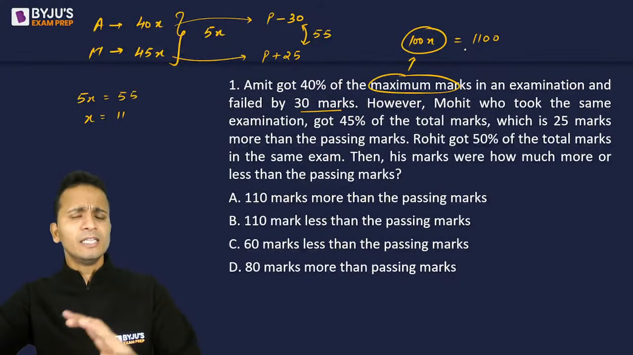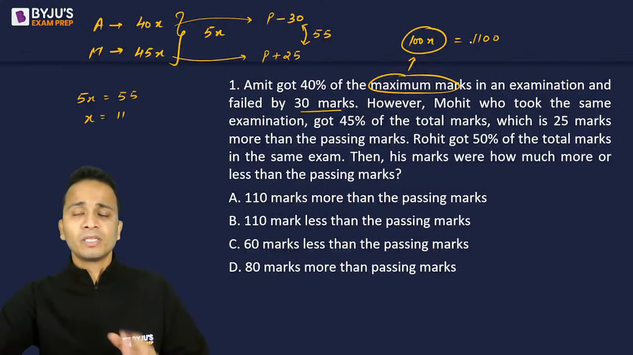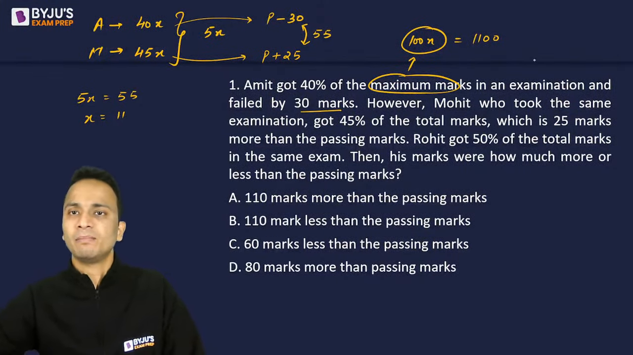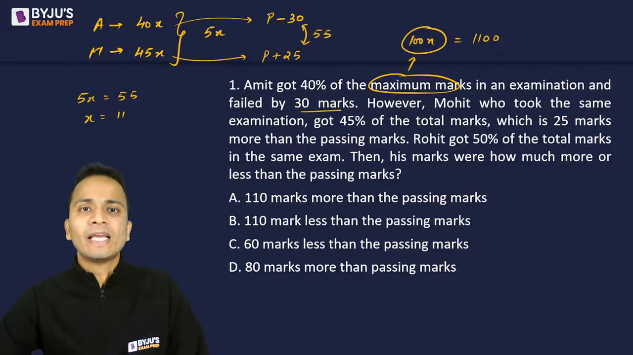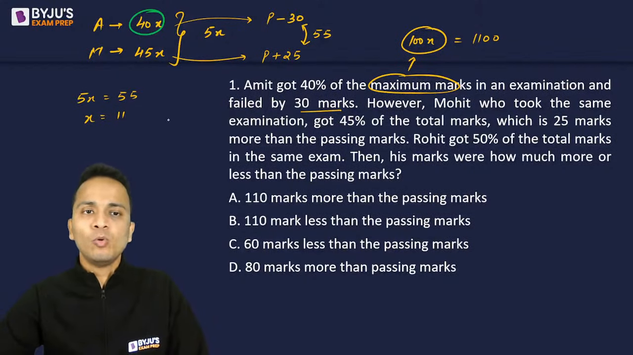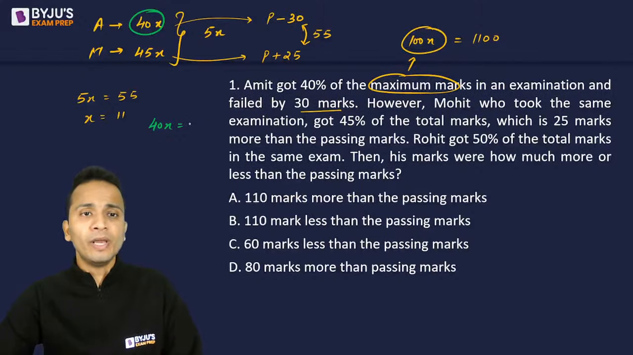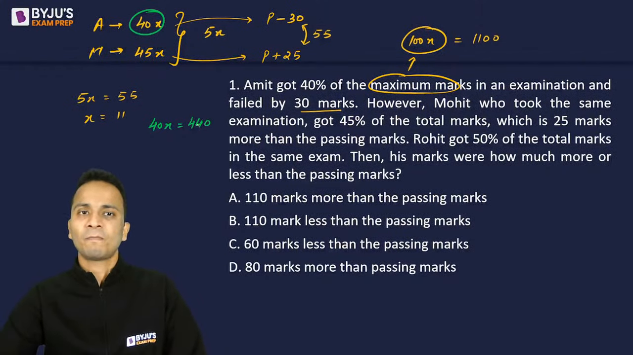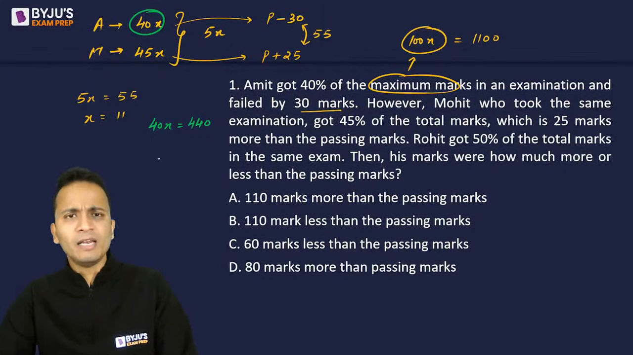Now, after this, the question may ask you different things. The question may ask you to find out the value of passing marks. So let us also find out the value of passing marks. Amit has scored 40x, so what will be the value of 40x? 40 into 11, that is 440, right? Amit, who has scored 440 marks, has failed by 30 marks. So what will the passing marks be? Can you all tell me?